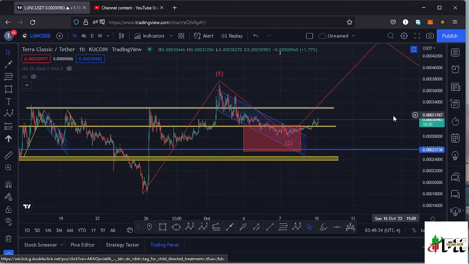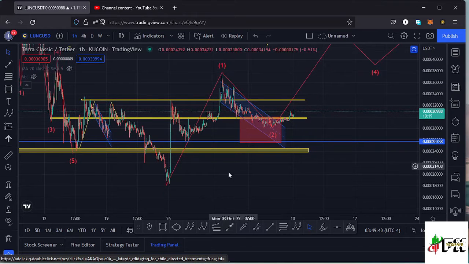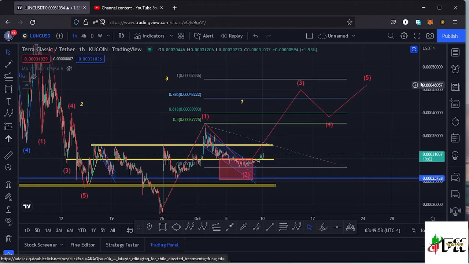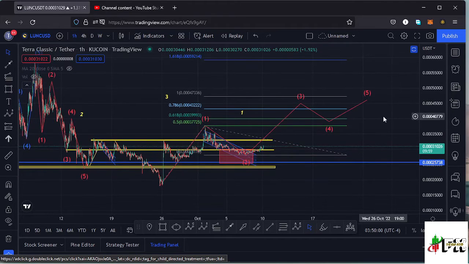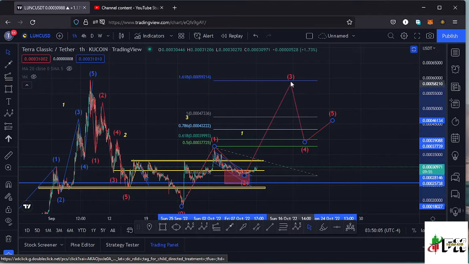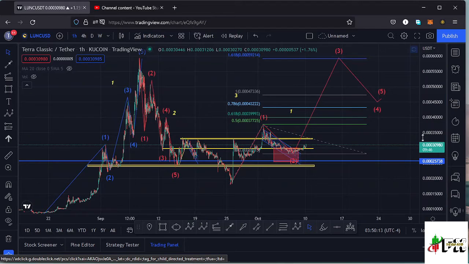And assuming the low is in at that point that we have down here, we can sketch out a target area in the formation of that third wave to the upper side using the trend based Fibonacci, connecting the low of the wave 1 to the high of that wave 1, then dragging the Fibonacci's. That gives me a minimum target area to the upper side in the formation of that third wave to the upper side at the Fib level 1.618, and that lies at around the $0.00059 mark.